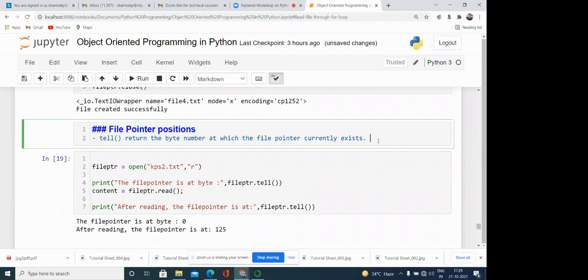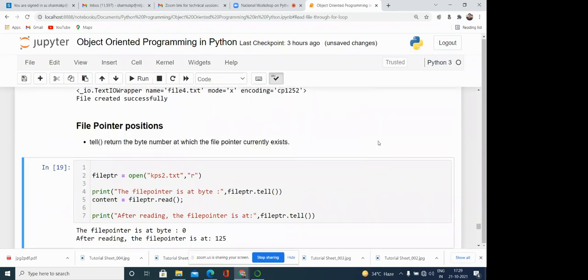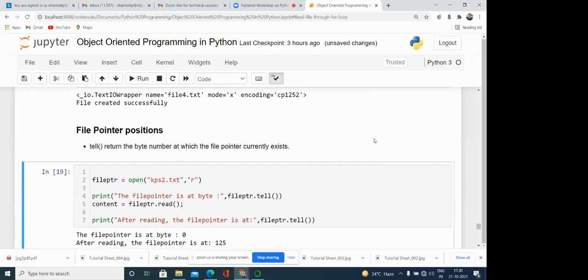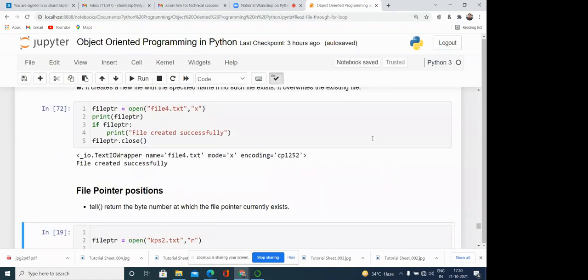Then one more important thing is file pointer position. Okay. Excuse me, sir. Yes, please. Sir, if we are creating the file using the open command, what is the use? Yes, please. Sir, you said we are creating the file using the open command. What is the use of X? What is the Use of X?